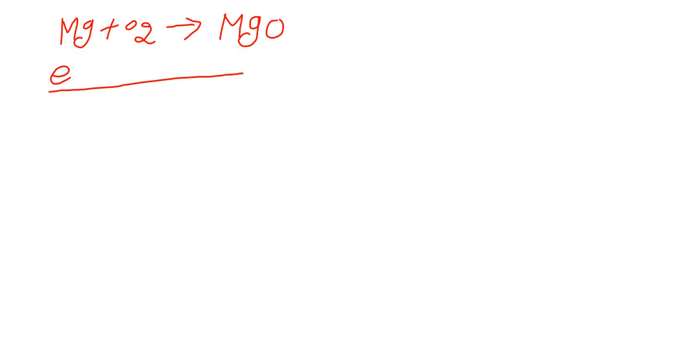Mg plus O2 gives MgO. First of all, we have to write what are the elements involved in the reaction. Magnesium, oxygen.